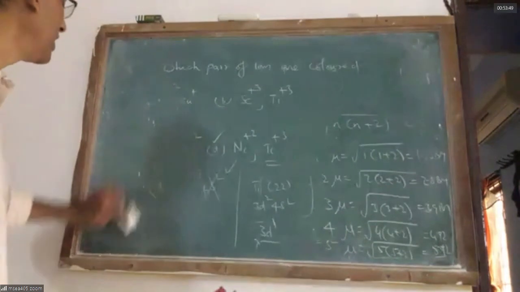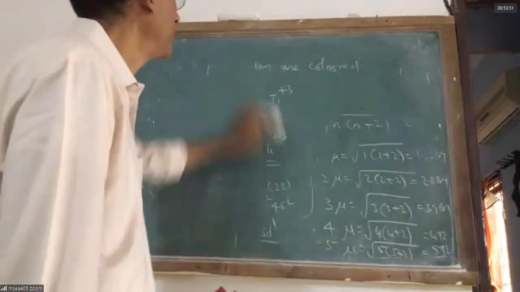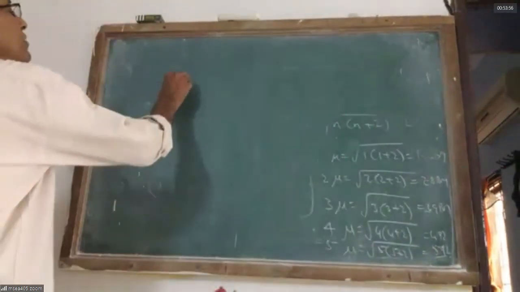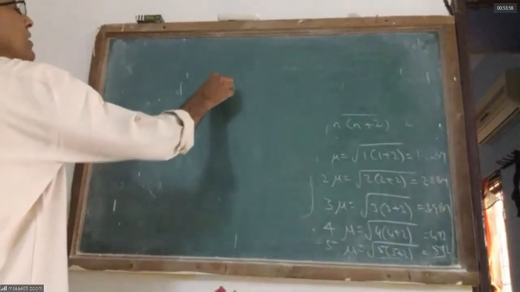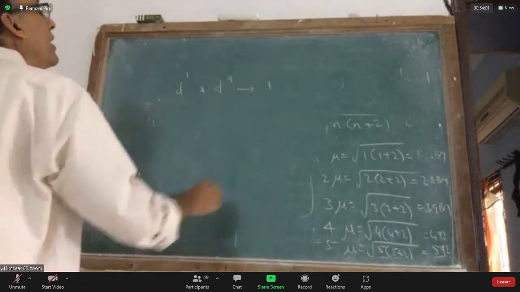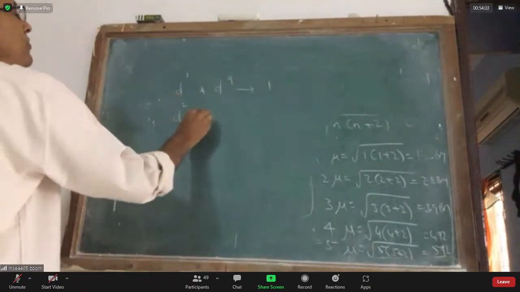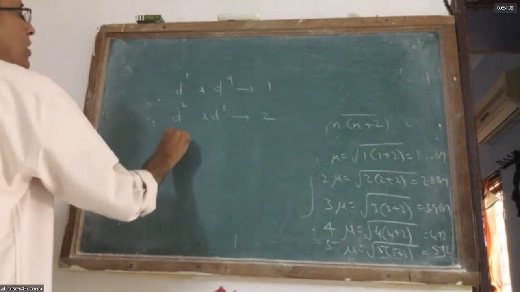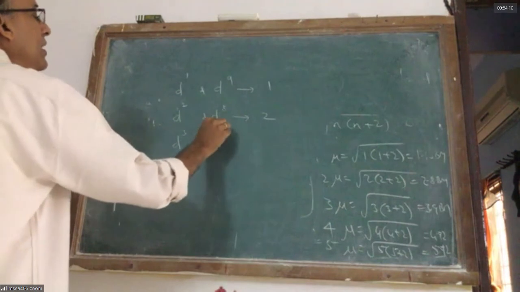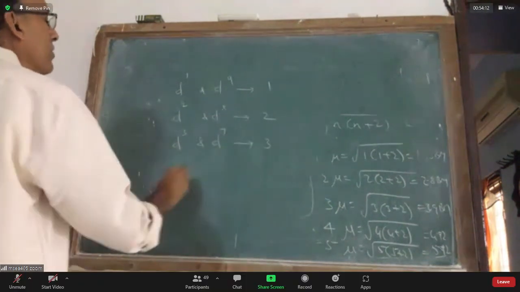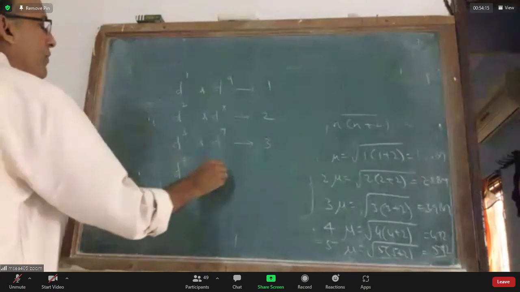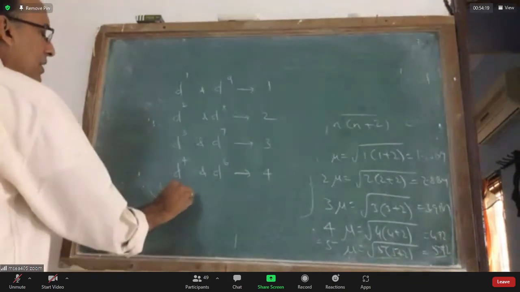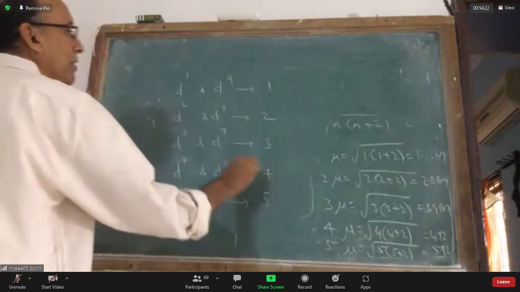Now here is a shortcut information for you. Look at the d electrons. All those which have d1 and d9 have 1 unpaired electron. All those which have d2 and d8 configuration have 2 unpaired electrons. All those which have d3 and d7 have 3 unpaired electrons. All those which have d4 and d6 have 4 unpaired electrons. And anything that has d5 has 5 unpaired electrons.